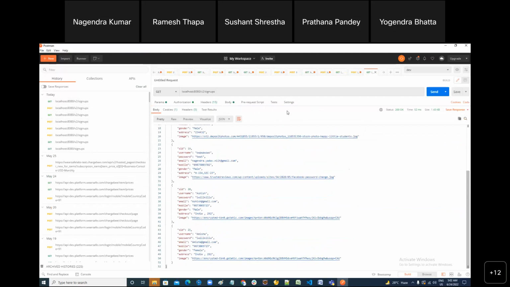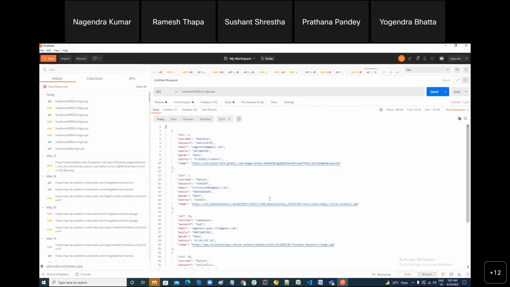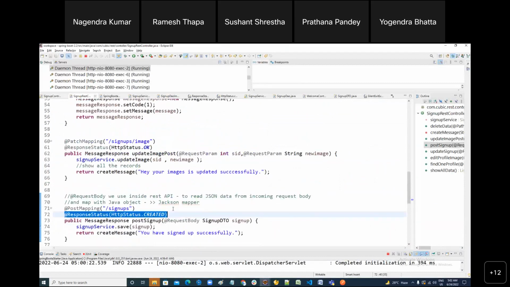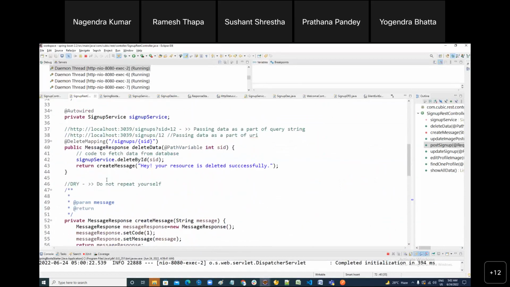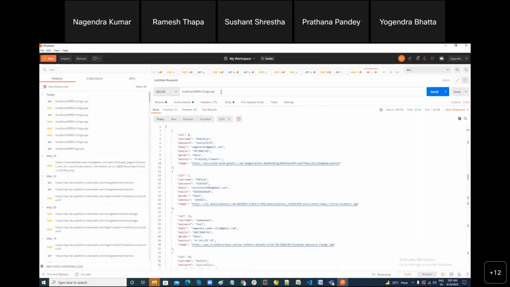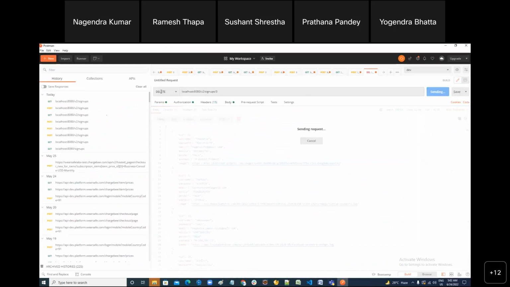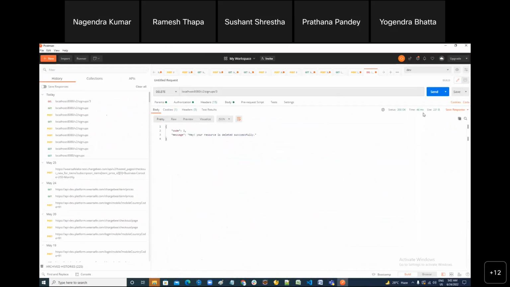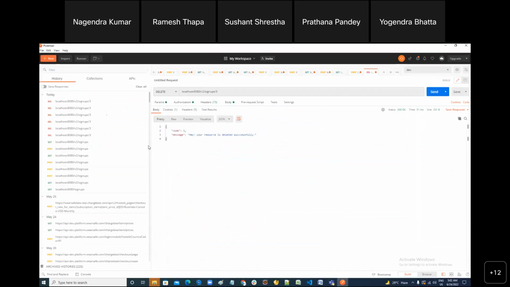Done. Now you want to delete a particular record. Whom do you want to delete? Somebody is saying I hate these three. You want to delete it? So here you can use which method? Delete. And as per the REST API design, in delete you are sending the path variable. You are sending the ID as a part of the URI. So after this, you can write three because you want to delete this one. Got it? So in the body, I'm not sending anything, right? Only delete. It is idempotent, right? You can click 10 times, it doesn't matter. But now if you fetch the data, it won't be there. Yes or no?